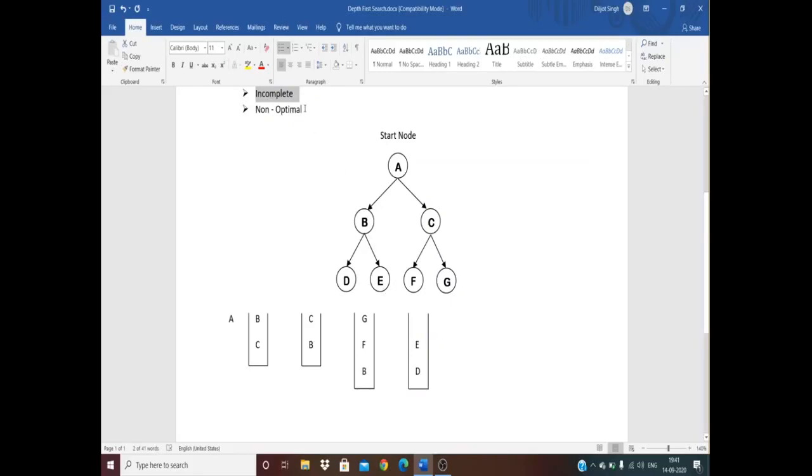It is also non-optimal. Non-optimal means it can give a solution that is non-optimal. It is not necessary that it will give the optimal result. Therefore, there can be results that are much more optimal than DFS. So breadth first search always gives the optimal solution, and DFS will give a non-optimal solution.